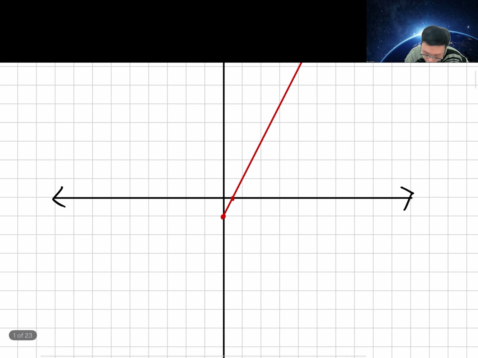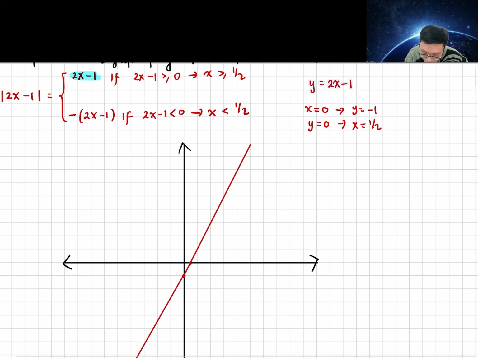Okay, this is purely y equals 2x minus 1, not the absolute value of 2x minus 1. But we know that the domain for this case is x greater than or equal to half.